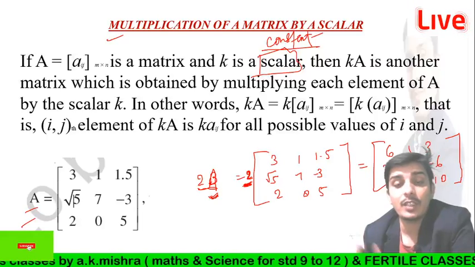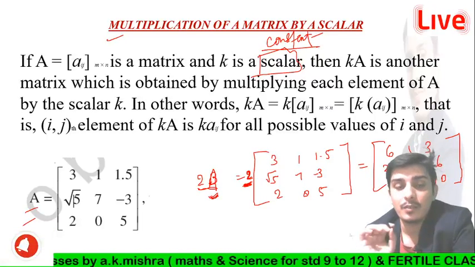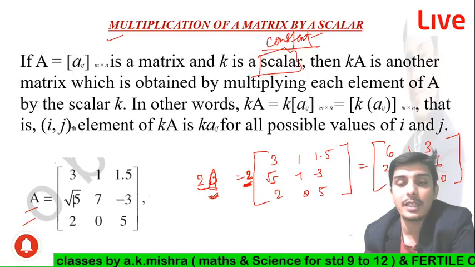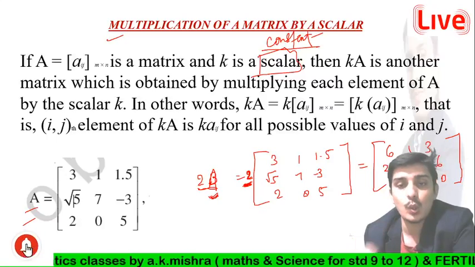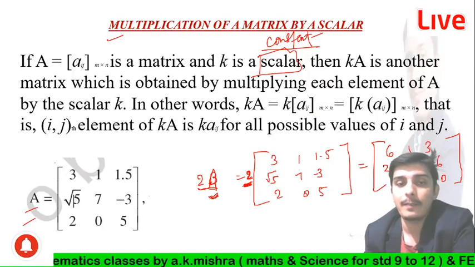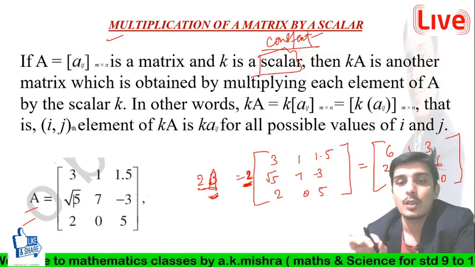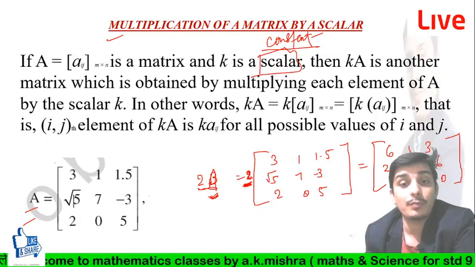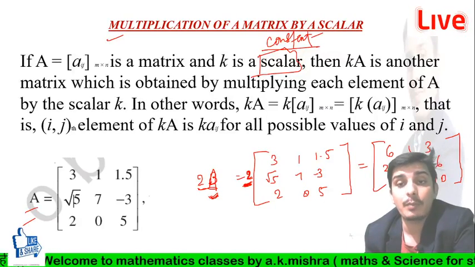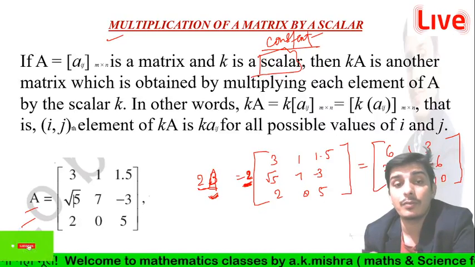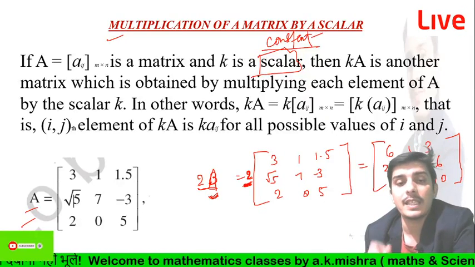For finding the scalar multiplication of the matrix, we have to obtain the scalar product of the matrix. How can we obtain it? We can obtain it by multiplying each element of A by the scalar k.